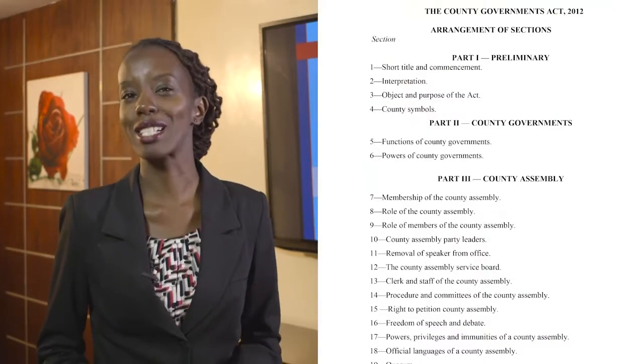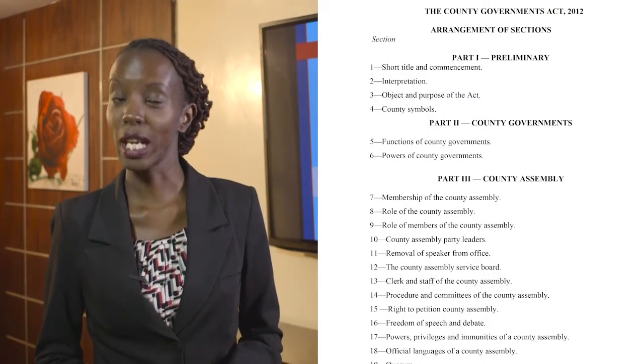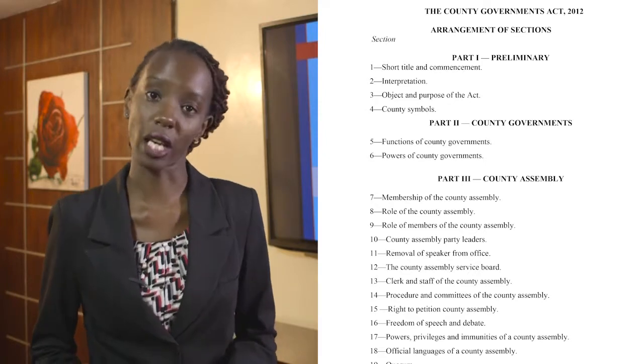In this chapter, we are going to learn about the processing of legislation in the County Assembly and the role of the various key players in the legislative process in the Assembly. The process of enactment of legislation in a county assembly is provided for under the County Governments Act as read together with the Constitution and the respective standing orders of the county assembly.